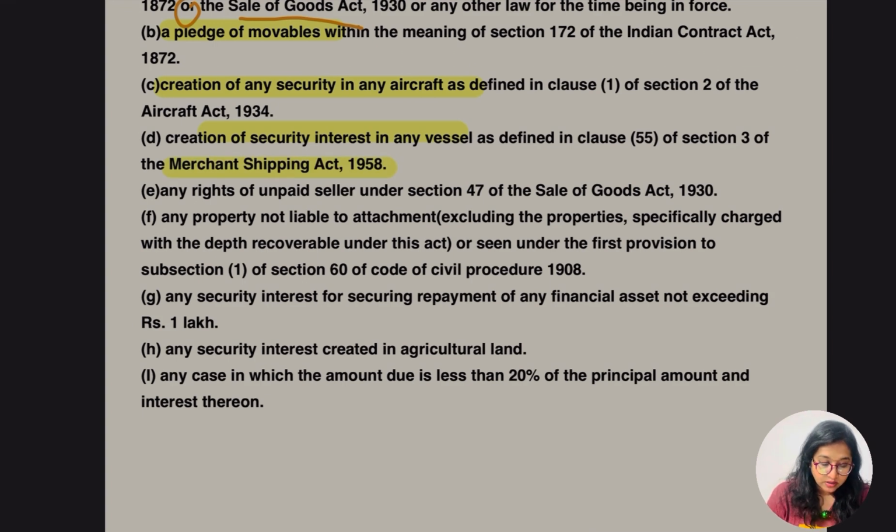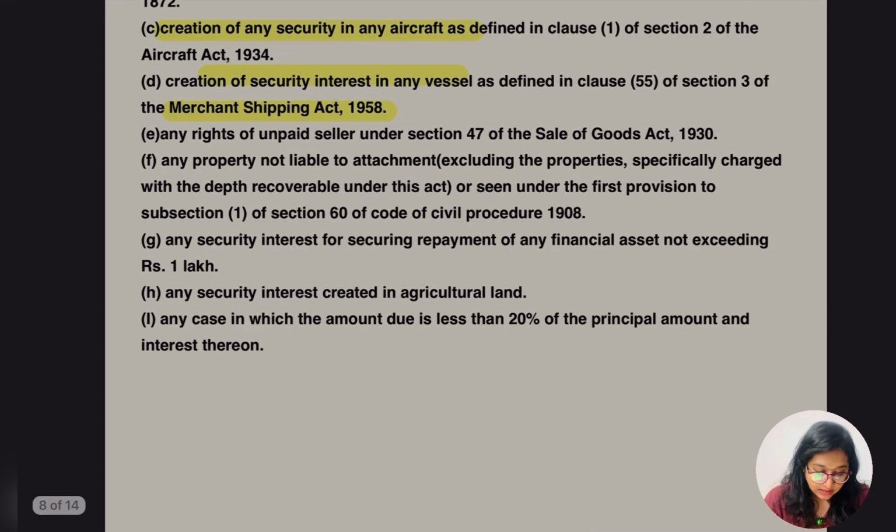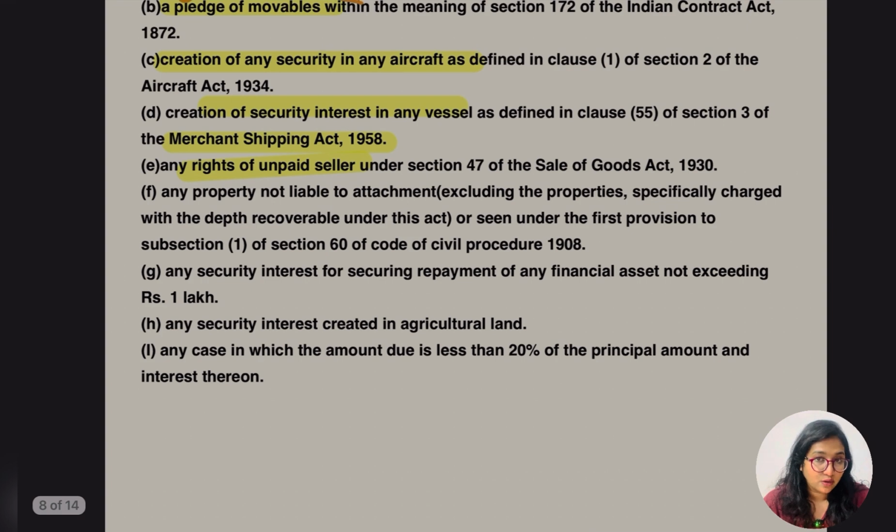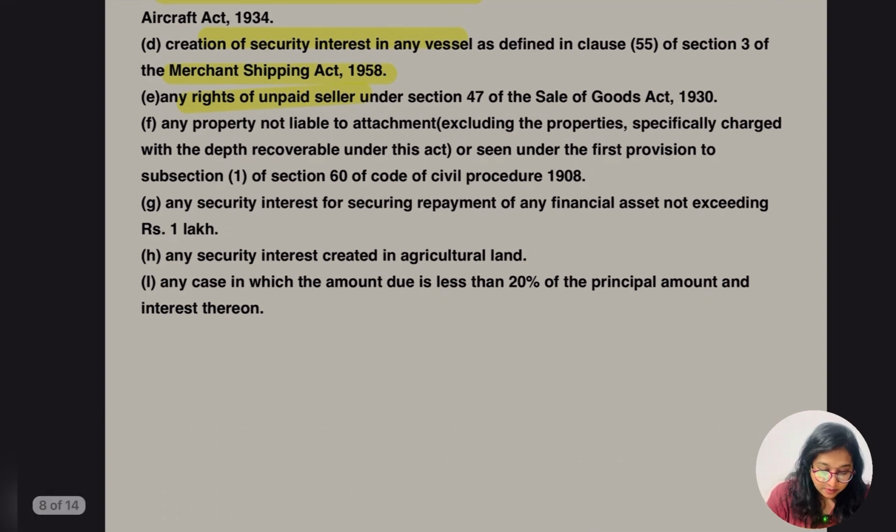And fifth, let's go for the other point: any right of unpaid seller. Let me underline this: any right of unpaid seller as per section 47 of the Sale of Goods Act 1930.